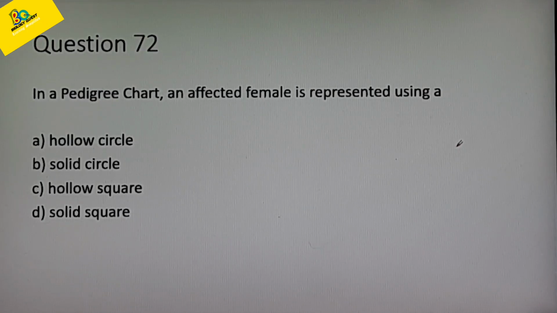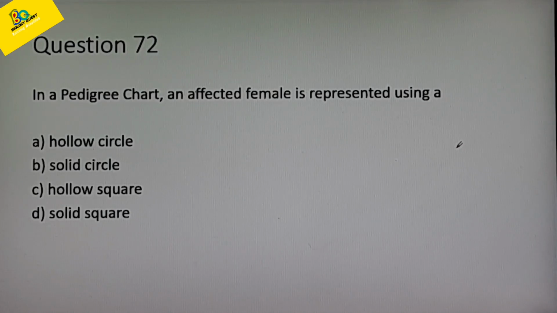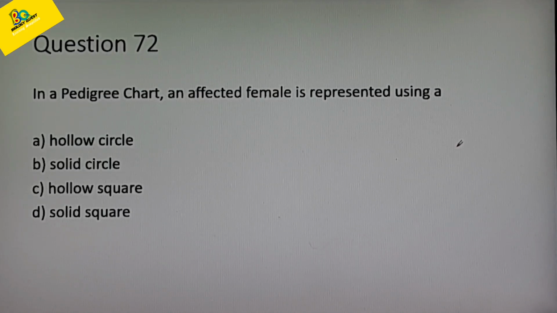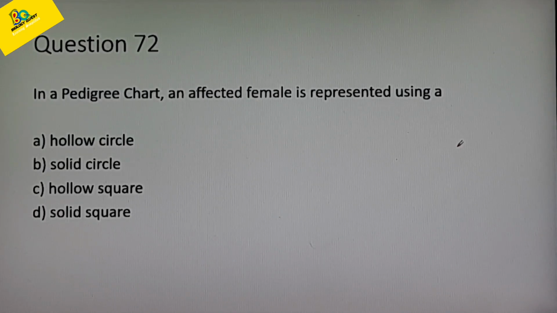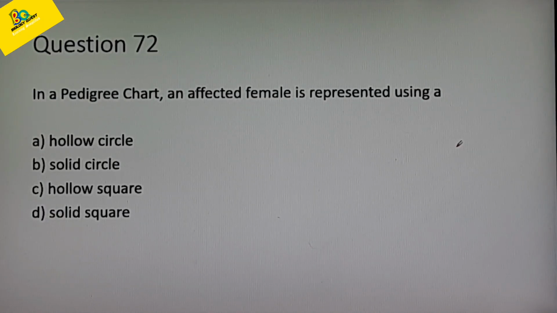Here the question is about a female, and females are represented using circles. So options C and D can be cut off, because it is an affected female. Always remember, an affected individual is always shown by a solid symbol. Since here the individual is an affected female, it is a solid circle. The correct answer is option B, solid circle.